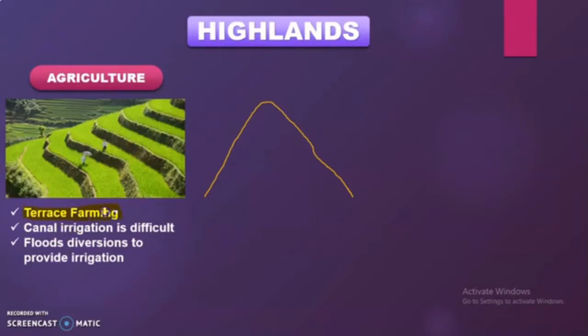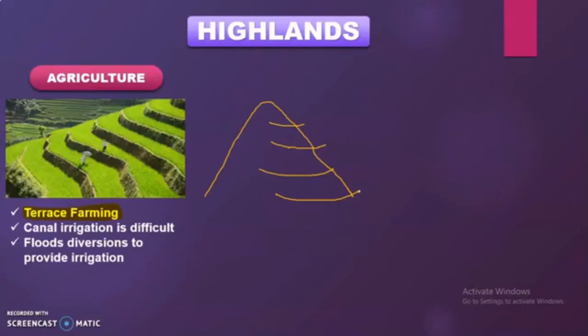If I explain this point with the help of a diagram, you can see over here one diagram that I've pasted, that is the example of terrace farming. The people over here are performing agriculture. How? They mainly cut the slopes of the mountain and converted them into flat lands. Means they created steps while cutting the slopes, and these steps that they created are called terracing. And just because they created flat land, now they are able to perform the agriculture. This process is called terrace farming.